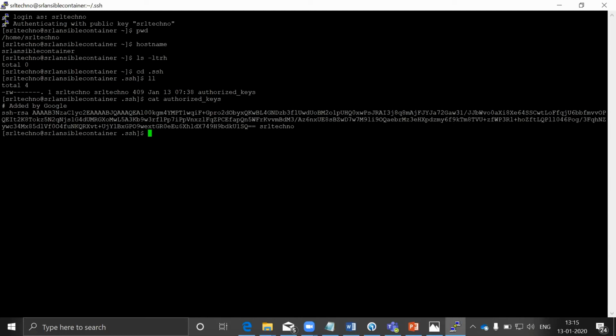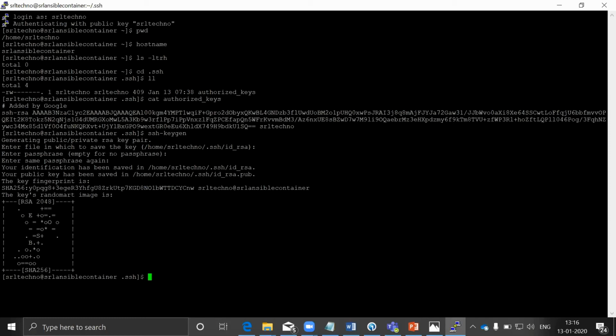So this is step 2. Let's see how to generate a key over here. Just enter ssh-keygen, which will generate keys over here. And for the first time, it is asking to enter the file in which to save the key. Don't enter any value, just press enter. Click on enter, then again enter, enter. So just press enter 3 times.